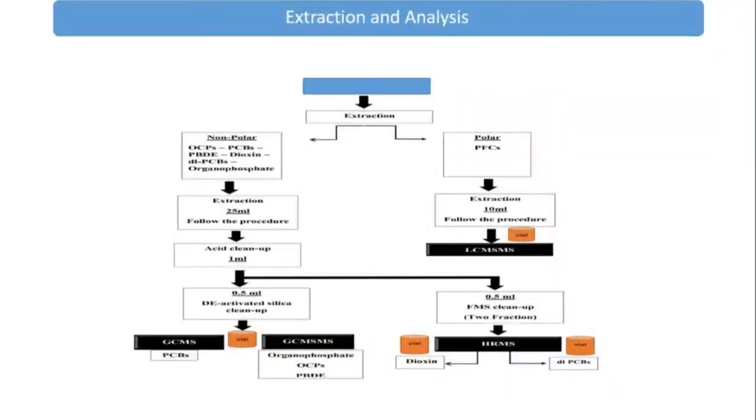The silica 0.5 ml we again split, one part for GC-MS for the PCB analysis and another for GC-MS for the organophosphate and organochlorine pesticides and polybrominated diphenyl ethers. And the FMS part we will send for HRMS, that is dioxin and dioxin-like PCBs.